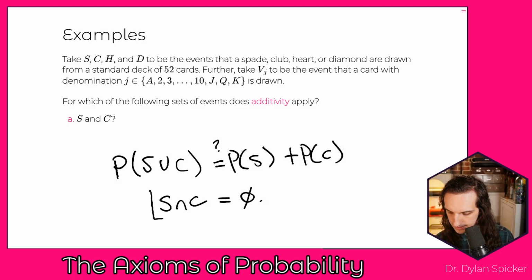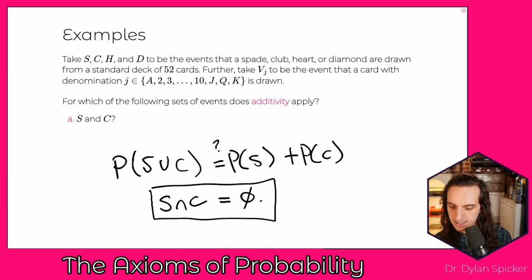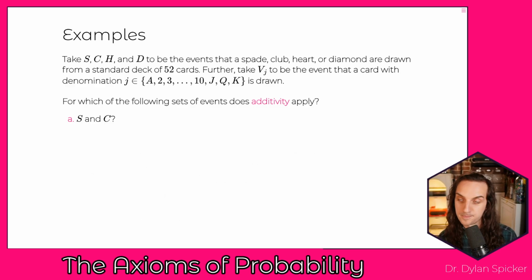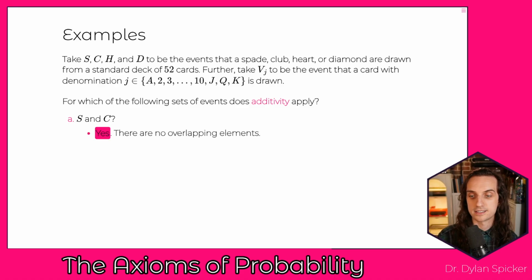So is S intersect C equal to the empty set? Well, we have to ask ourselves, is there any card that is both a spade and a club? And the answer there is no. Every card in the deck is one of the 4 suits, so there are no spades that are also clubs, and because of that, additivity is going to apply here.